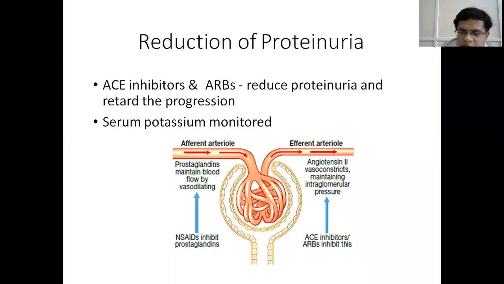So angiotensin 2 is a vasoconstrictor molecule which acts on the afferent arteriole. So angiotensin 2 constricts the afferent arteriole, increasing the glomerular pressure. So by blocking angiotensin 2 with ACE inhibitors and ARBs, we decrease the vasoconstriction of the afferent arteriole and decrease the filtration of protein into the tubule.